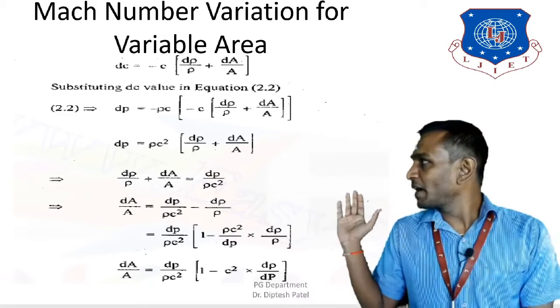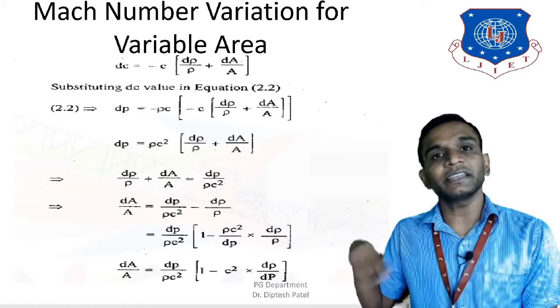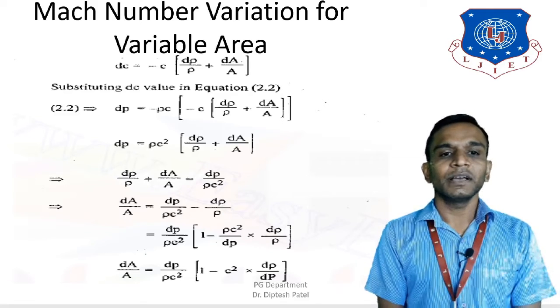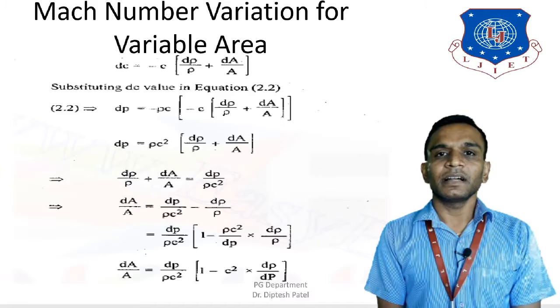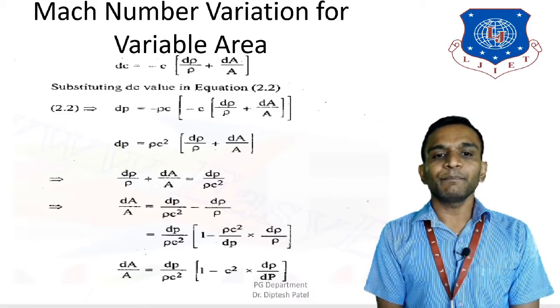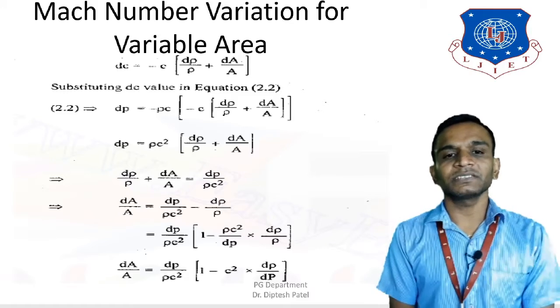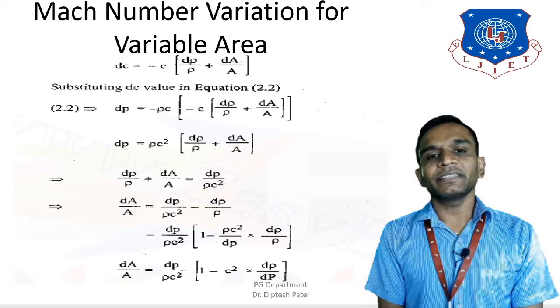So this is what we got here as dc, and now I'm going to put the value of dc in equation 2.2. So we'll get dp is equal to minus rho c inside the bracket minus c in another bracket dp upon rho plus dA upon A, and a couple of brackets completed. Let's simplify this equation.